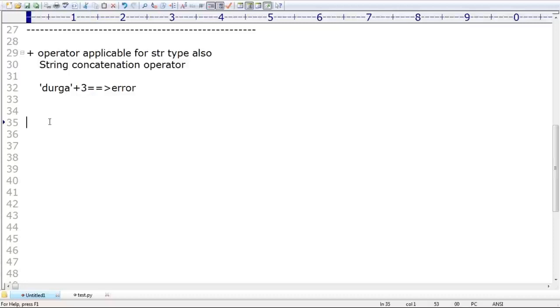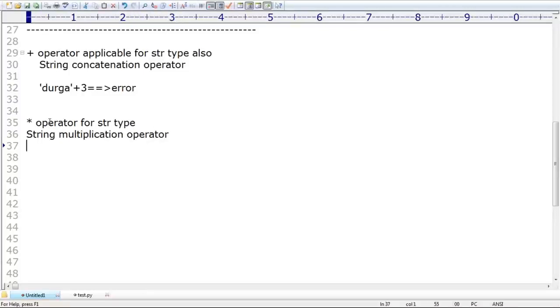Next, similarly, we can apply the star operator for string type also. The star operator for str type also, sir. In that case, that operator is called the repetition operator. What is that operator name, sir? It is a string multiplication operator or repetition operator. Sir, string multiplication operator, right? What is the meaning of the multiplication operator for the string?